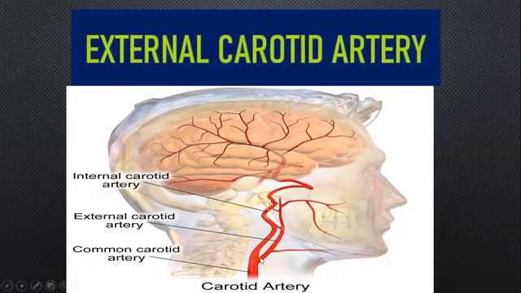So what is its course? After origin, it is going to ascend upwards and is related to the neck of the mandible. So here you will be having your mandibular bone. It ascends upwards, related to the posterior aspect of the neck of the mandible, and it pierces the substance of parotid gland to give rise to two terminal branches. I hope I am clear. So again, I'll repeat: ascends upwards, neck of the mandible, terminates in the substance of the parotid gland to give rise to two terminal branches.